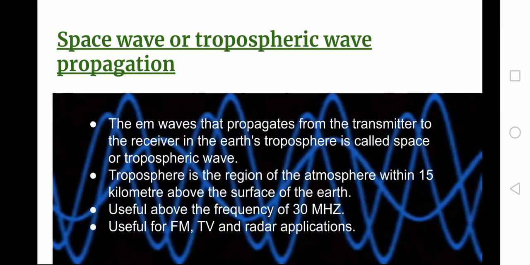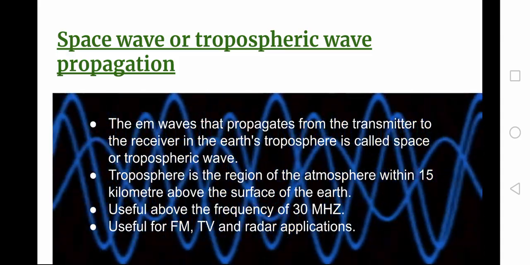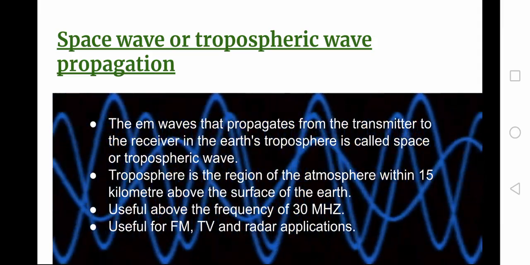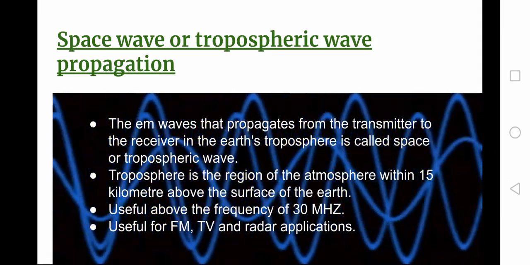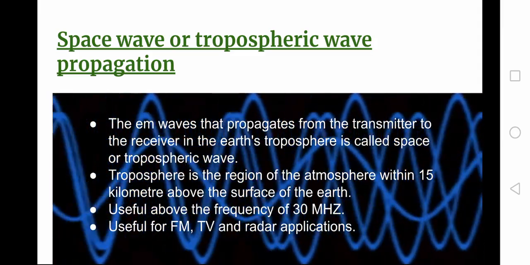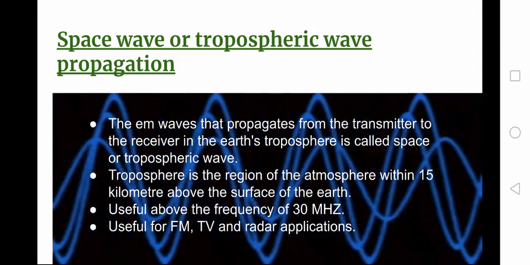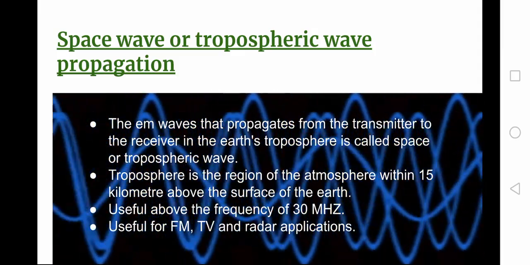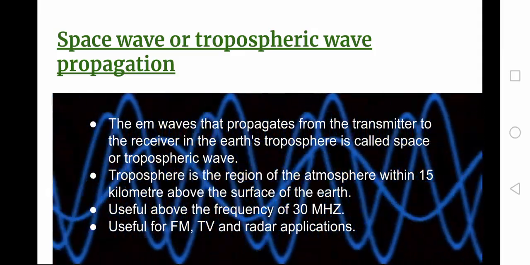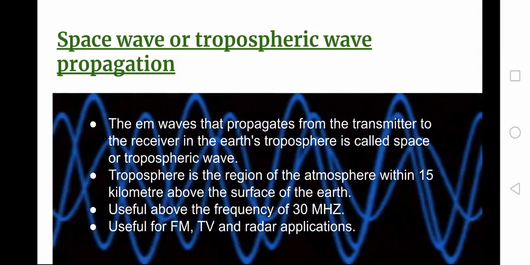Second, we have space wave or tropospheric wave propagation. The electromagnetic waves that propagate from the transmitter to the receiver in the Earth's troposphere is called space or tropospheric wave propagation. The troposphere is the region of the atmosphere within 15 km above the surface of the Earth. It is useful above frequencies of 30 MHz, for FM, TV, and radar applications.